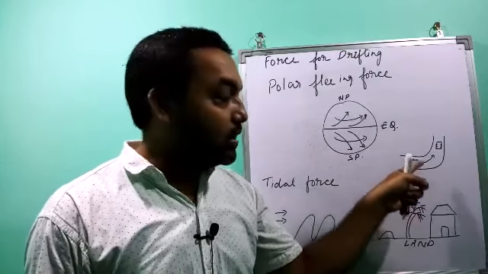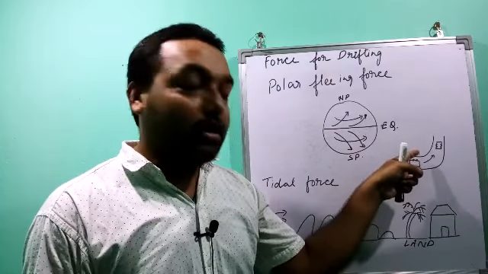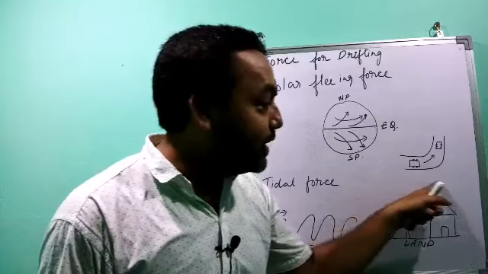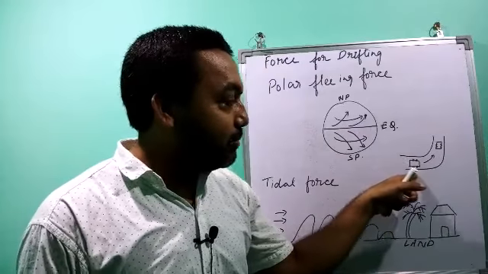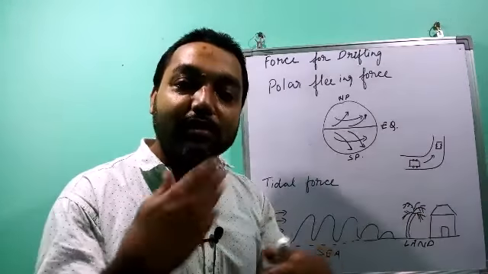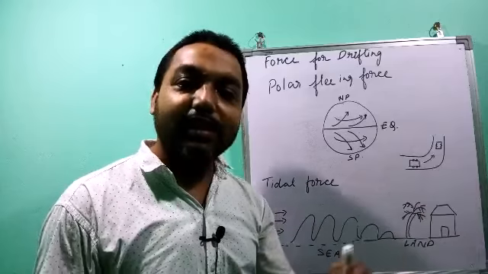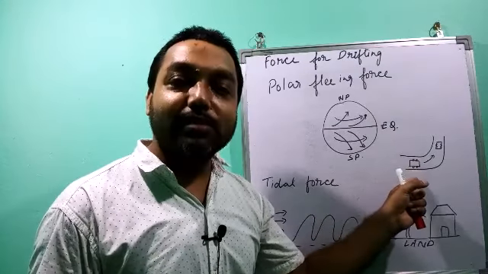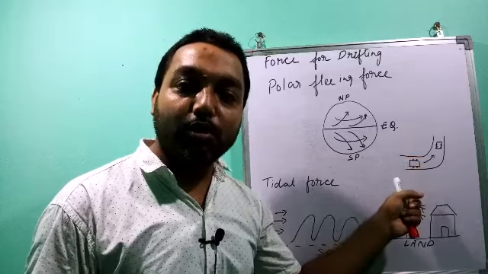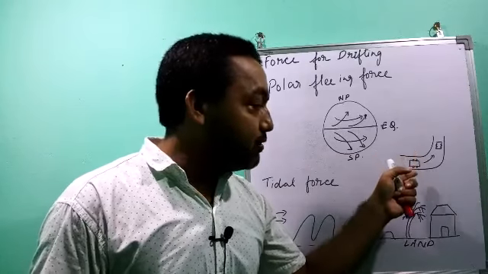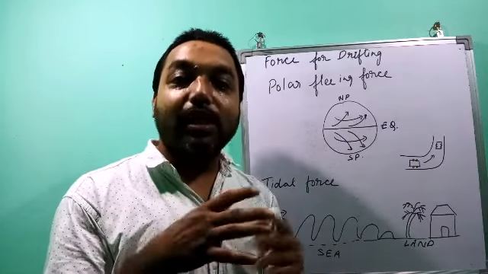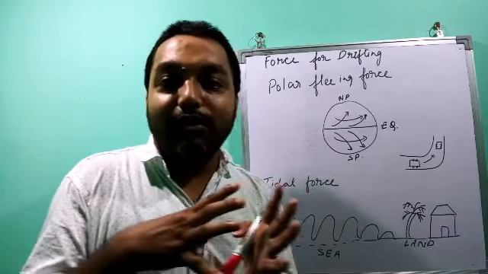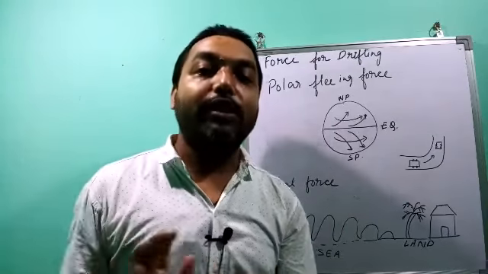This is because there is a difference in the wheels. There are 4 wheels. The wheels on this side have to cover less area, and the wheels on this side have to cover a bigger area. To cover the bigger area, these wheels will move fast, and to cover the smaller area, these wheels will move slow. Due to this difference in speed between the two pairs of wheels, a pressure is exerted inside the bus, and the passengers will feel that they will be thrown out of the window.